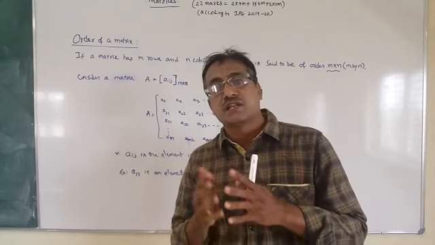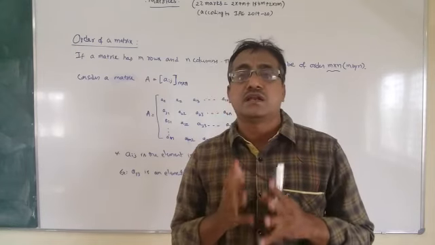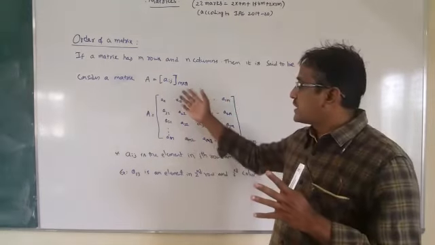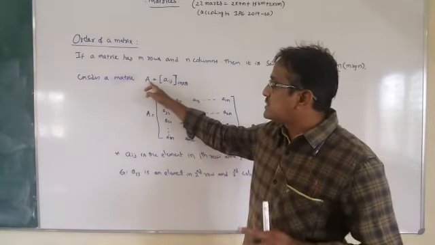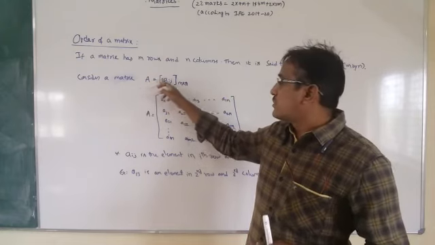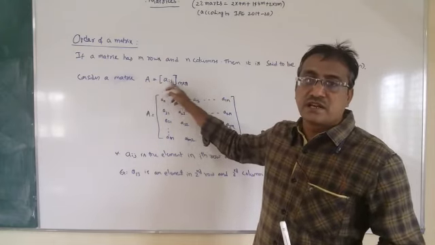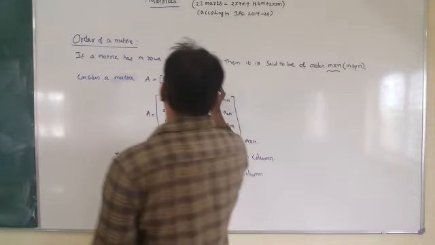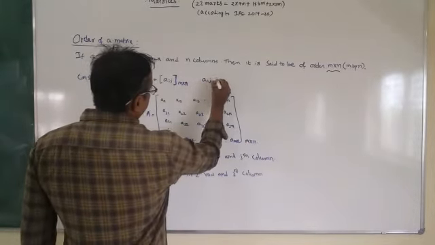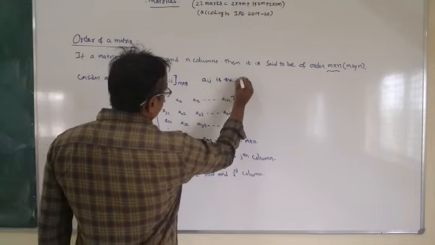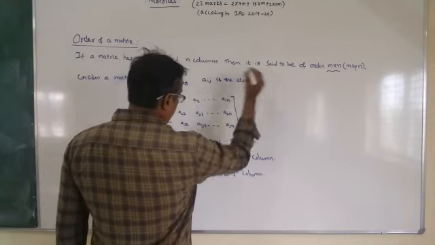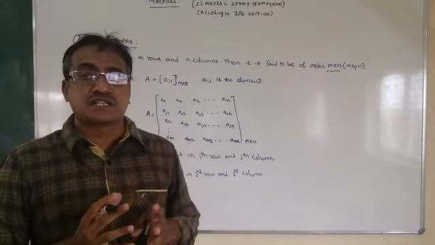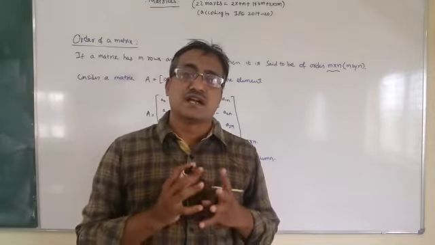That means it has m rows and n columns. A matrix of order m by n is denoted like this: a matrix capital A is equal to Aij of order m by n, where Aij is the element. So here the elements of matrices are denoted by Aij's.